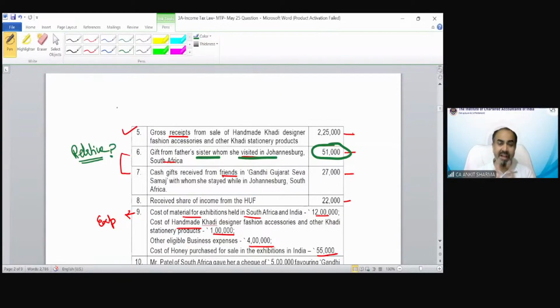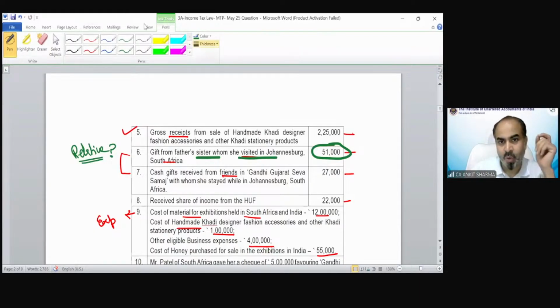If the relative definition under income from other sources in case of gift includes father's sister, this gift is going to be non-taxable, exempted. If it is not so, then this gift is going to be taxable in the hands of the assessee.